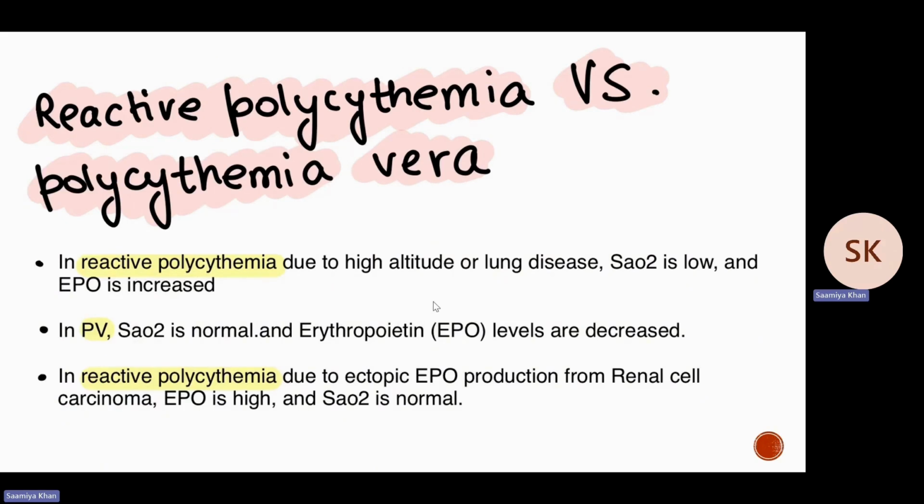Now we need to distinguish between reactive polycythemia versus polycythemia vera. Reactive polycythemia, due to high altitude or lung disease, in this the saturation of O2 is low, and that's why EPO is increased. In polycythemia vera, the saturation of O2 is normal and erythropoietin levels are decreased, whereas in reactive polycythemia that is due to ectopic EPO production from renal cell carcinoma, the EPO is going to be high and the saturation is going to be normal.